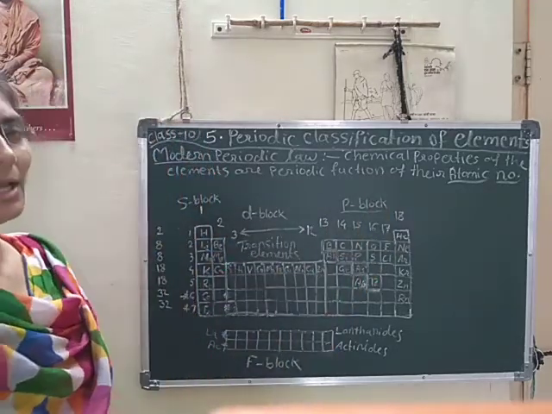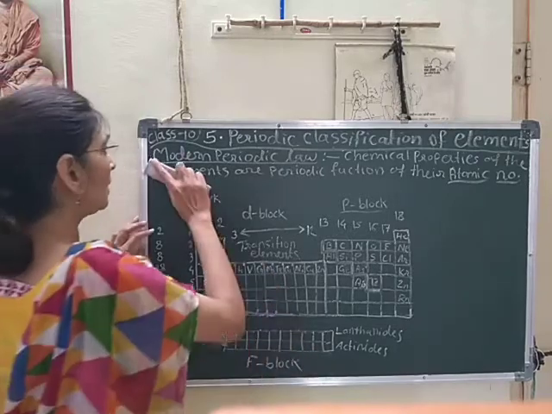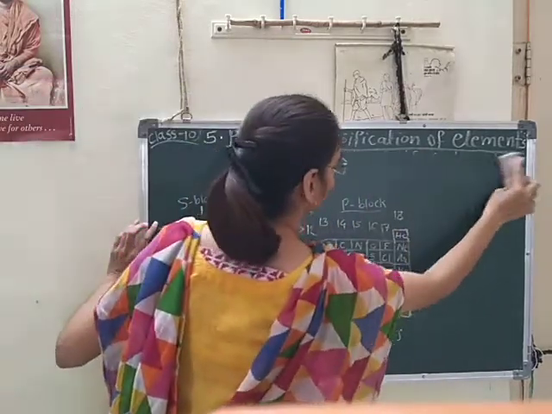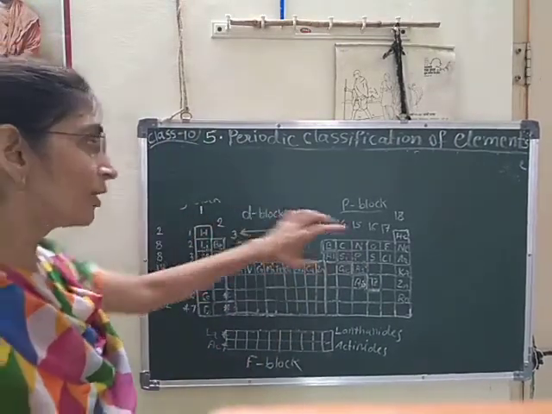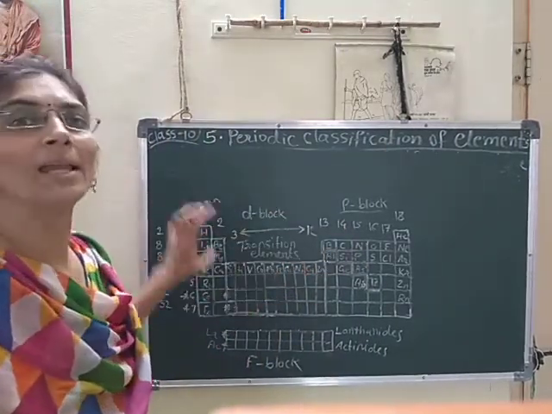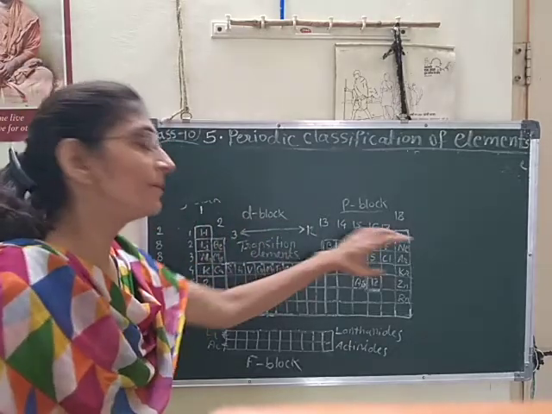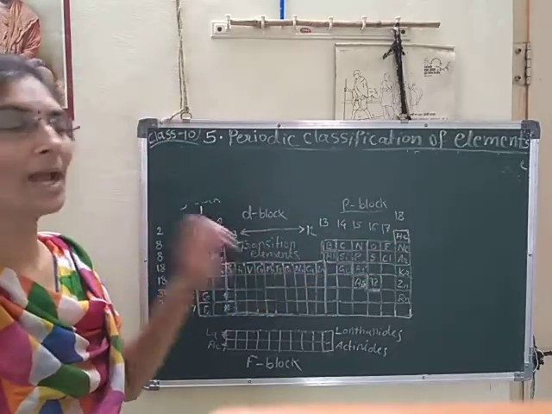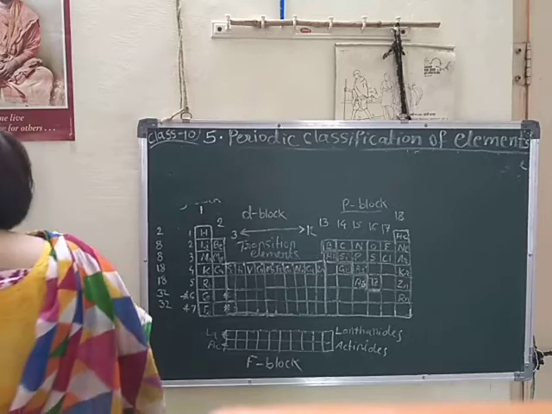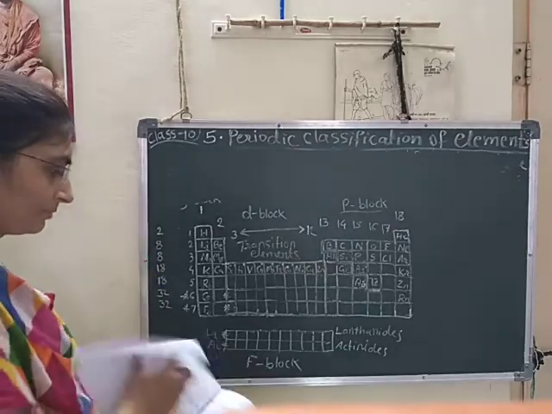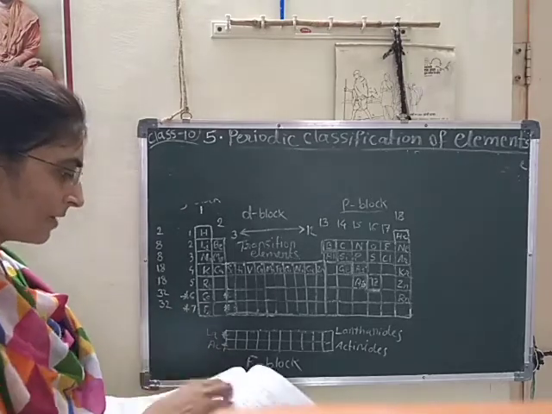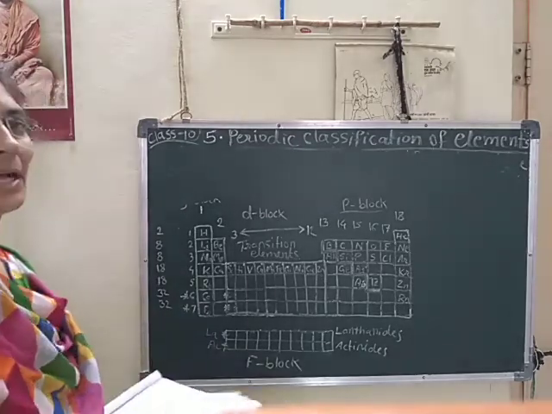At first we will see about the periods: how in the modern periodic table elements are arranged in a period and what is the speciality of that arrangement. One by one we will discuss those properties.